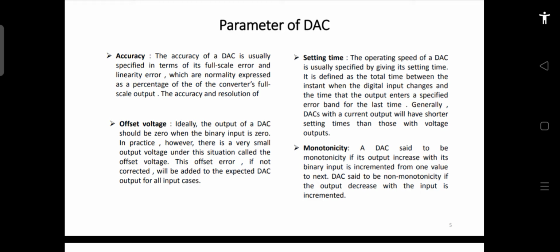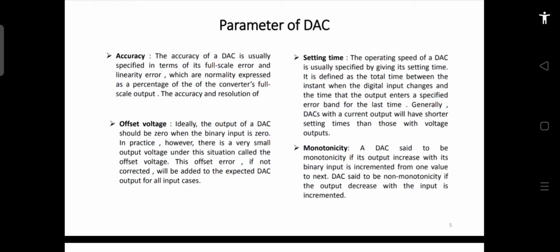Settling time for a DAC or data converter is specified by giving its settling time. The operating speed depends upon the settling time. The settling time is defined as the total time between the instant when the digital input changes and the time the output enters into a specified error band. Let's say you apply some input, and corresponding to that you should get a particular output.